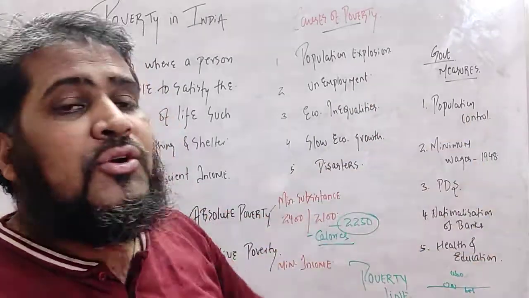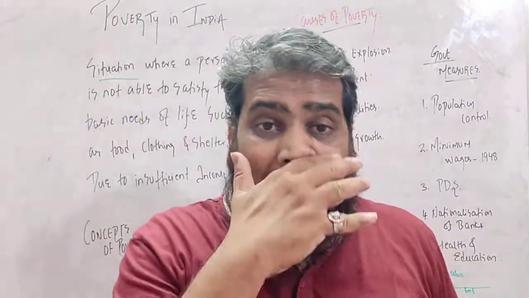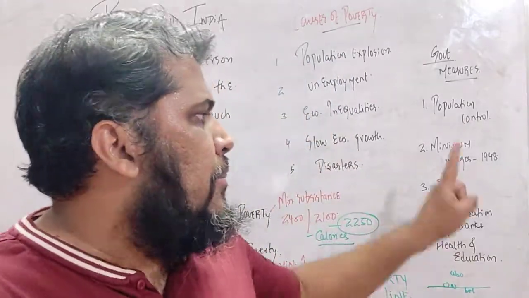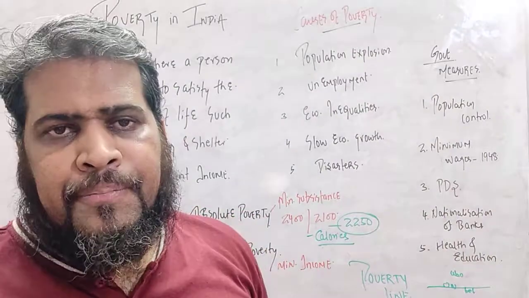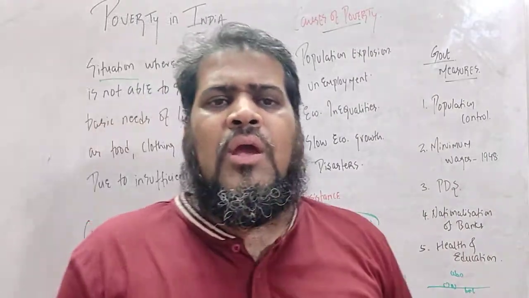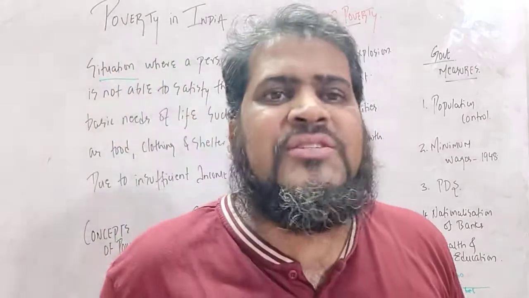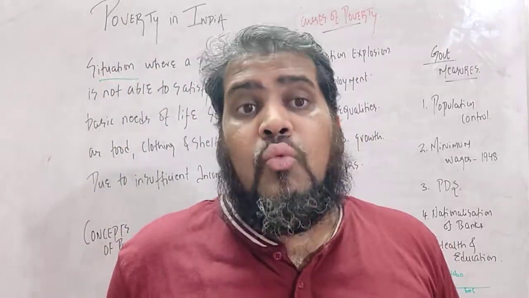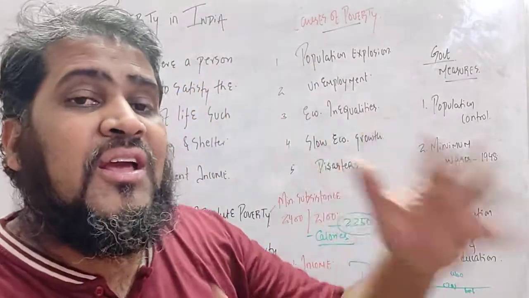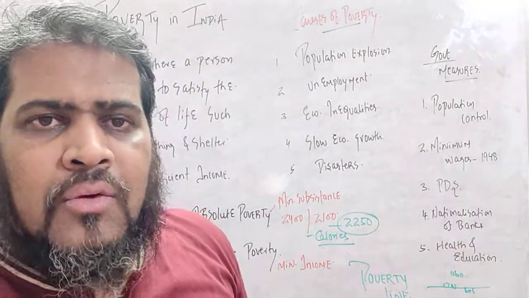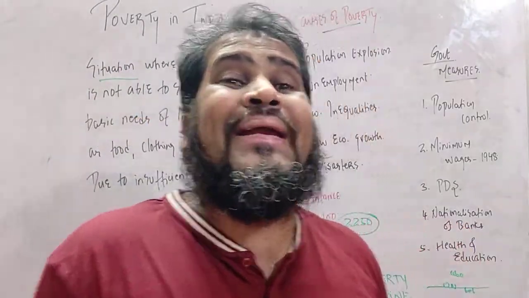So, population control. In 1948, just one year after independence, the Minimum Wages Act was started in our country. What is the Minimum Wages Act? One worker should get sufficient wages to purchase food, clothing and shelter. And this act was revised periodically from 1948 till the year 2020.